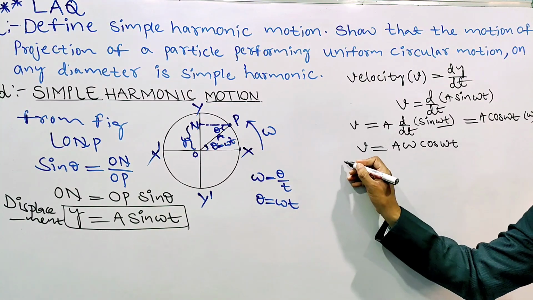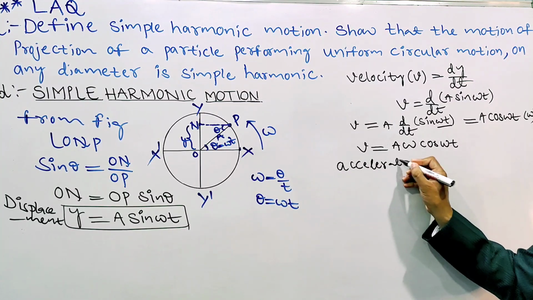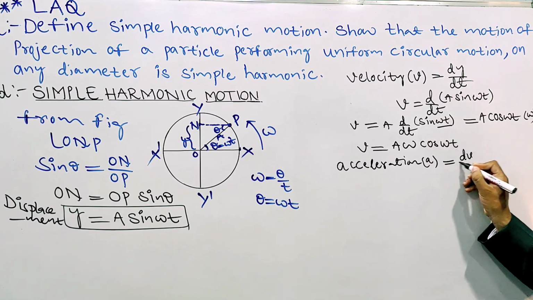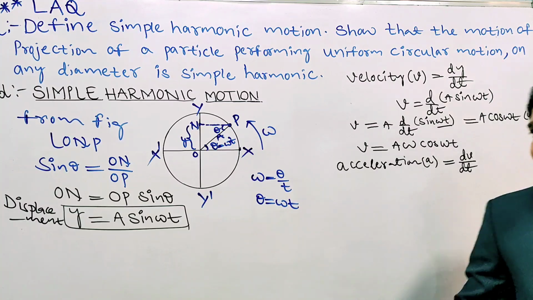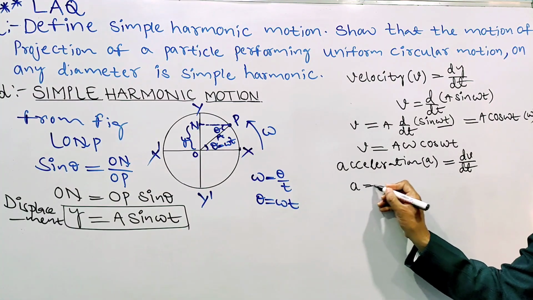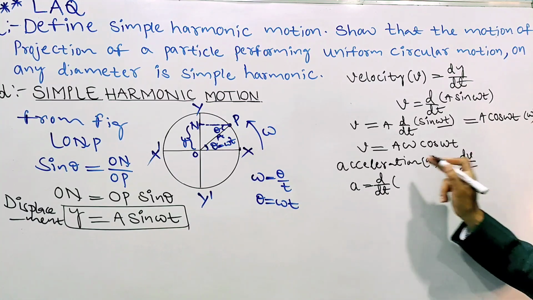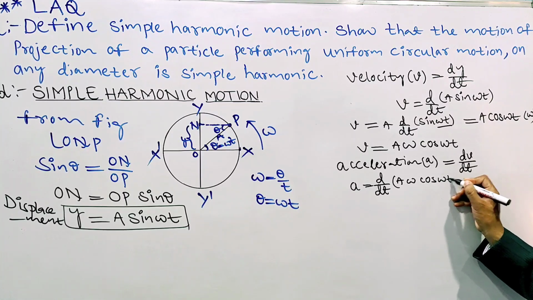Now we will find the acceleration. Acceleration is what? The rate of change of velocity. The rate of change of velocity is called acceleration. Acceleration a equals d by dt of velocity. What is the value of v?